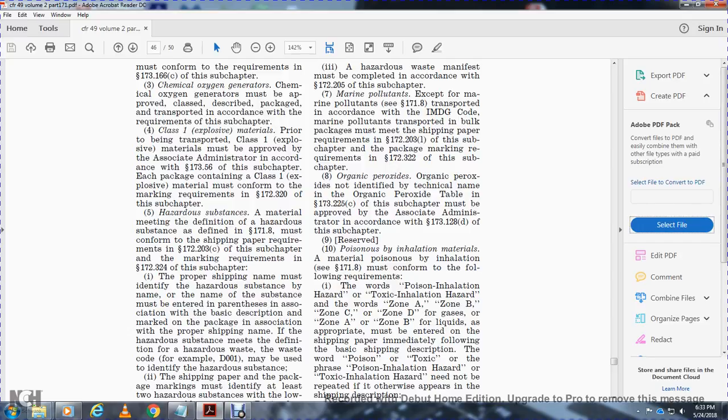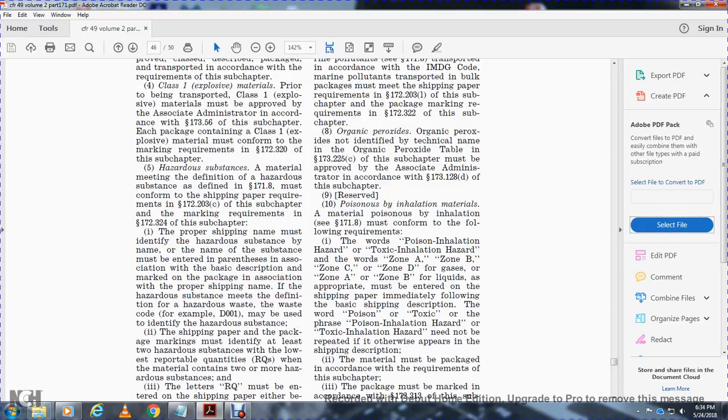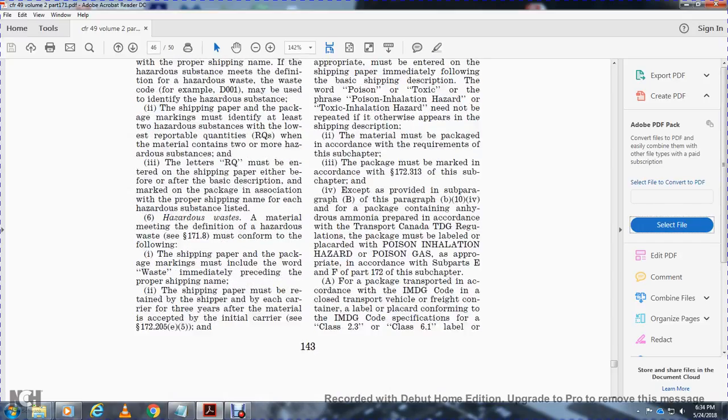as appropriate, must be entered on the shipping paper immediately following the basic shipping description of the poison, with the phrase poison inhalation hazard or toxic inhalation hazard. The toxic inhalation hazard phrase need not be repeated if it otherwise appears in the shipping description. The material must be packaged according to the requirements of the subchapter.